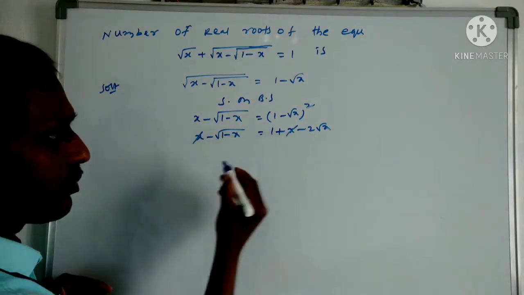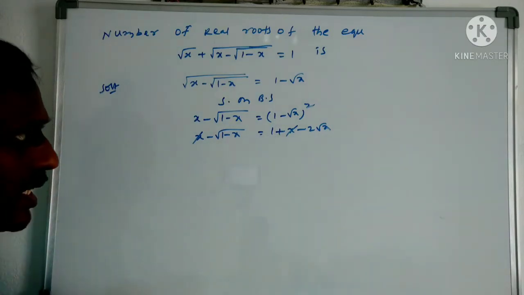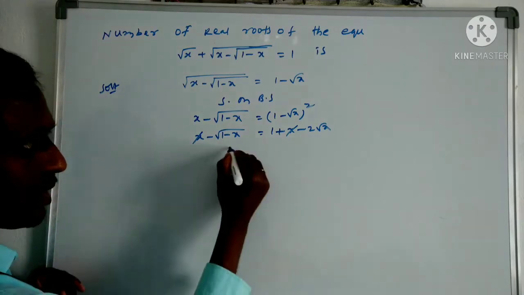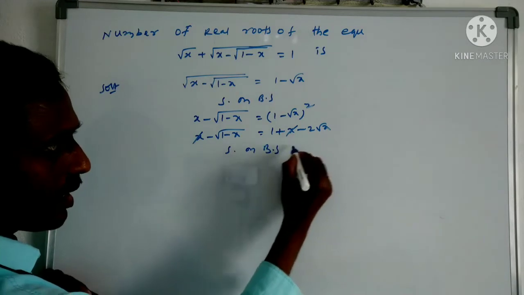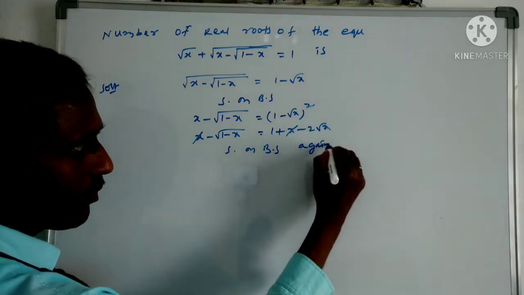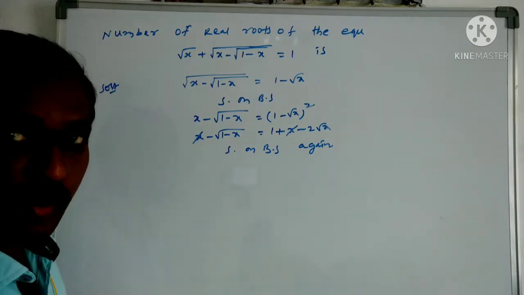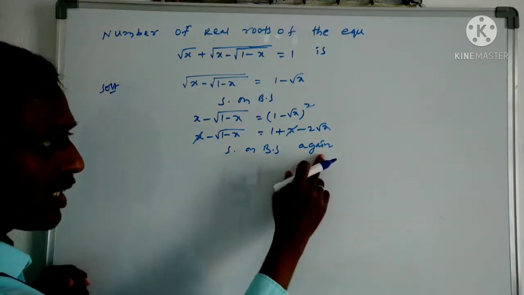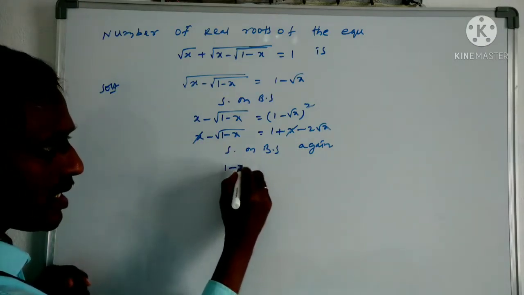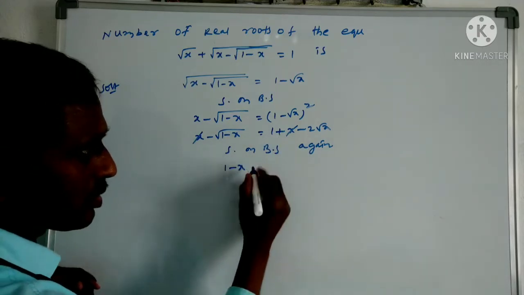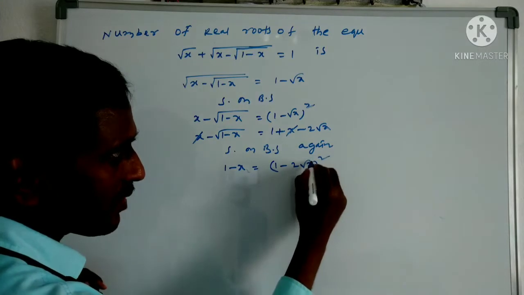Then, squaring once again on both sides, because we have to find the value of x, so we have to remove all the square roots, then only you can find the value. So for that, once again squaring on both sides, minus of a square is a plus sign, it is 1 minus x only. This side we have 1 minus 2 root x of a whole square.